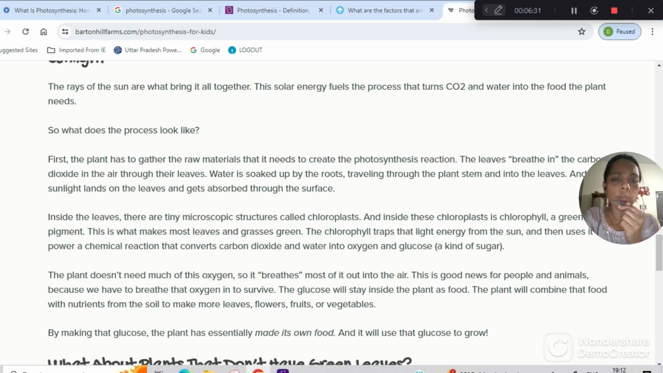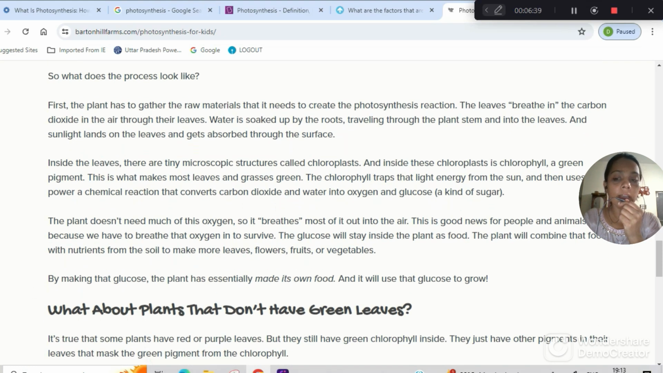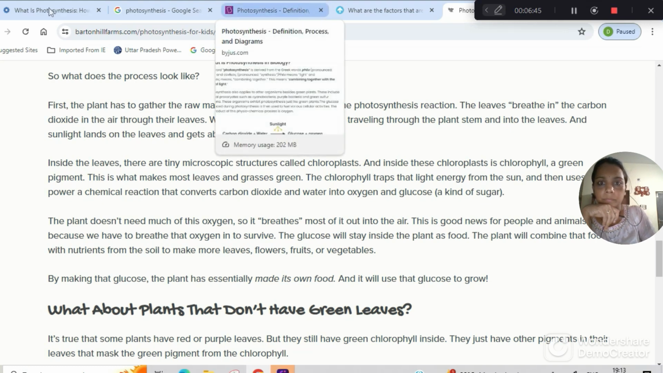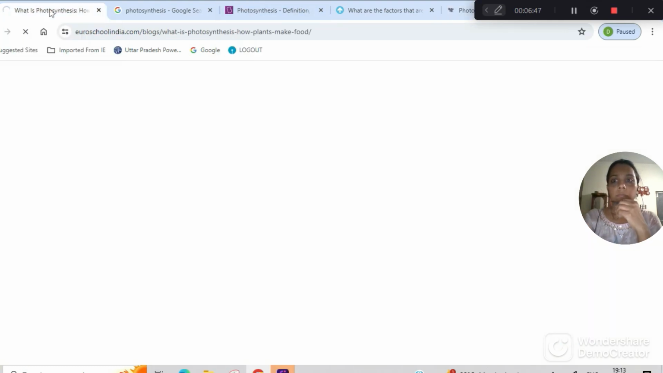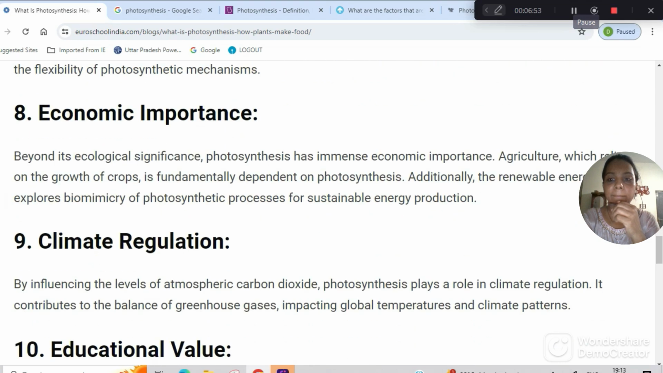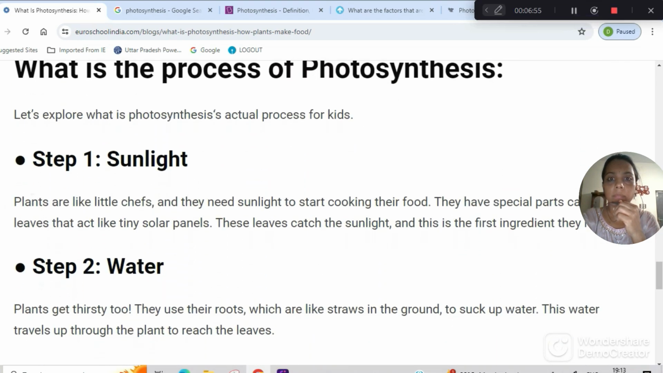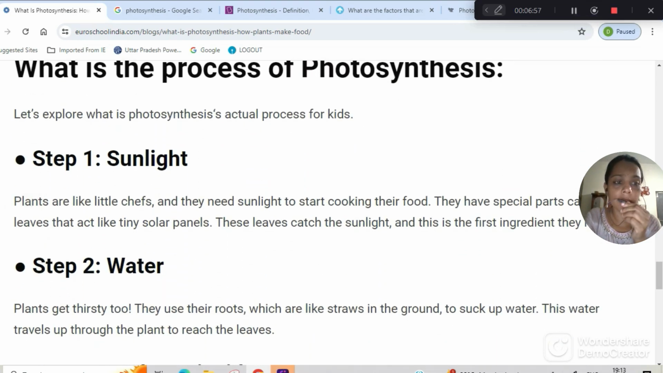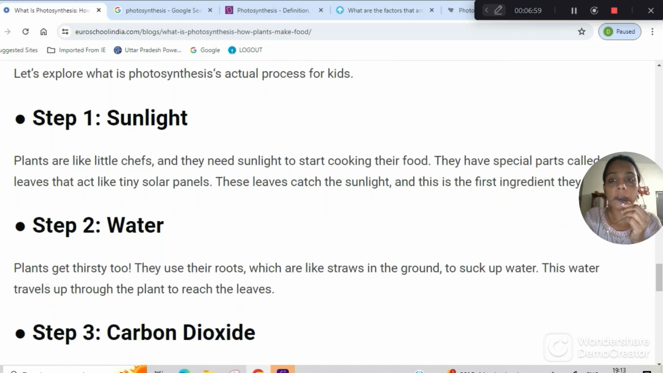As we are studying the photosynthesis part, we need to know that photo means sunlight, and sunlight is necessary for the plants to prepare their own food. Now let's study further. So let's study the process of photosynthesis. First step is sunlight.